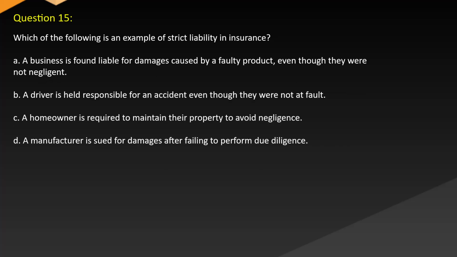Question 15. Which of the following is an example of strict liability in insurance? A. A business is found liable for damages caused by a faulty product even though they were not negligent. B. A driver is held responsible for an accident even though they were not at fault. C. A homeowner is required to maintain their property to avoid negligence. D. A manufacturer is sued for damages after failing to perform due diligence.